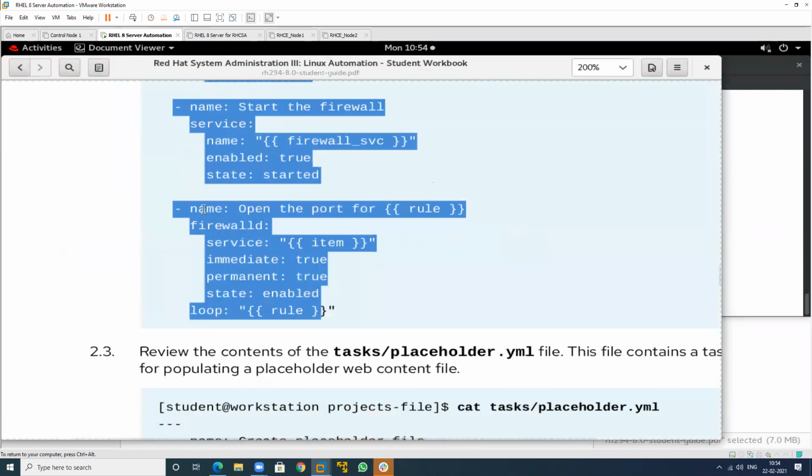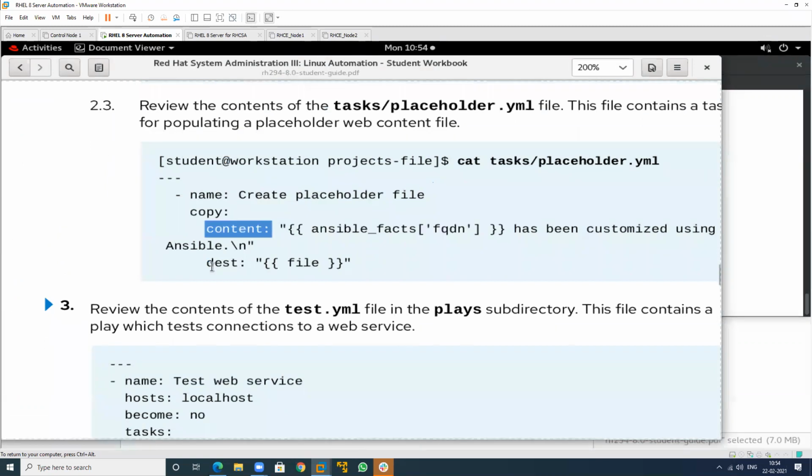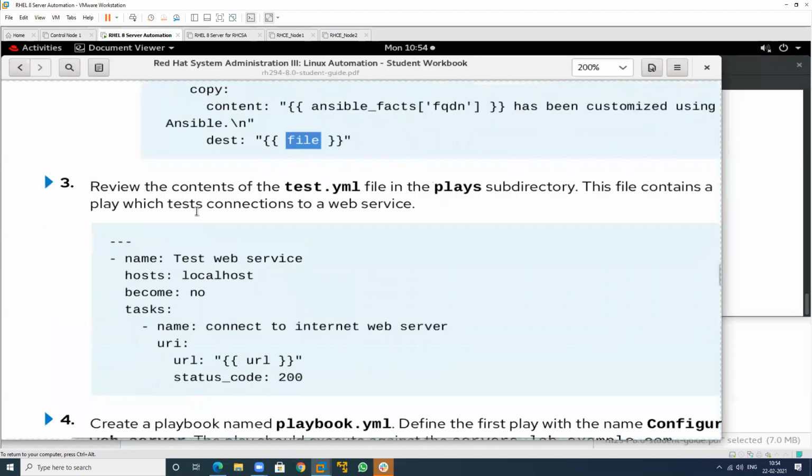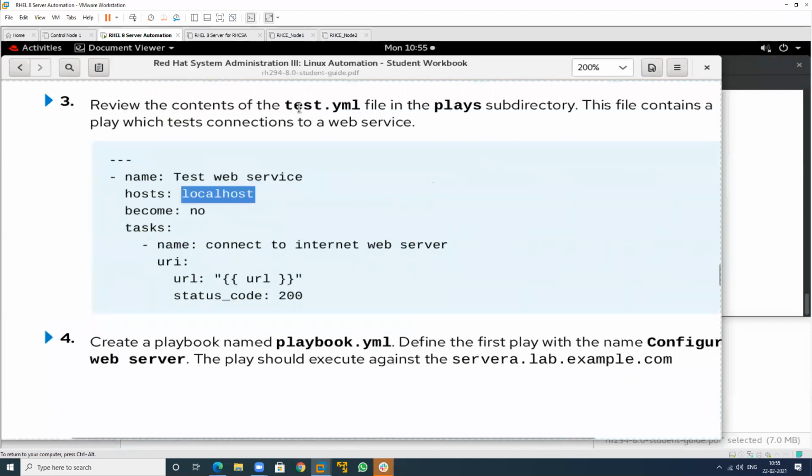This is the copy module that I want to use to write some content in this particular file. This is my destination, and this is to be written as a variable. If I want to check my localhost machine, this is the test.yml, to check whether my web server is running properly or not.